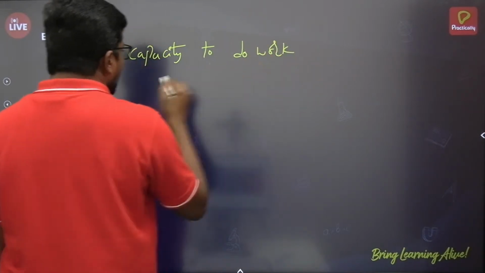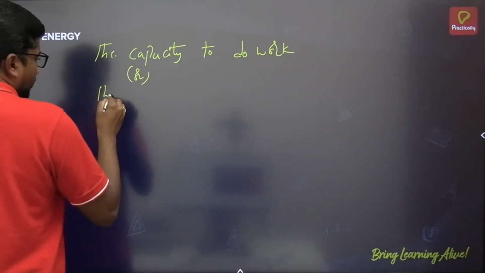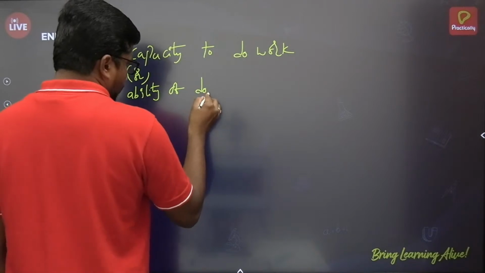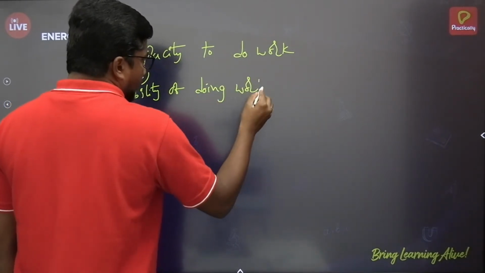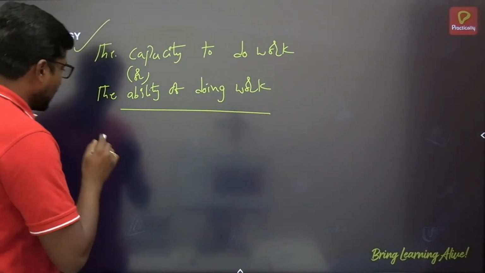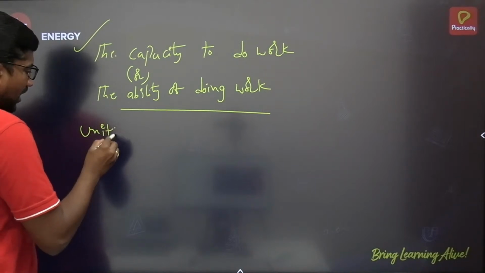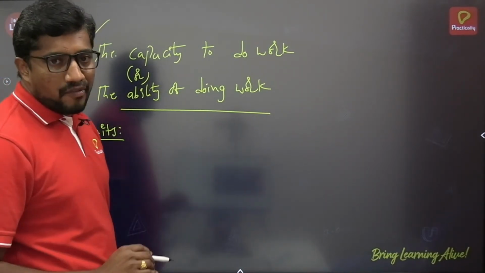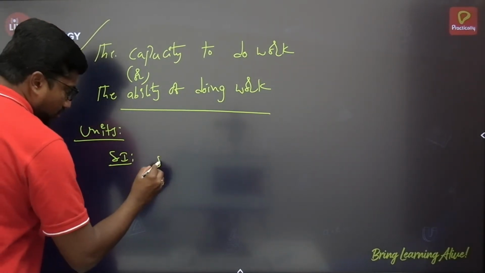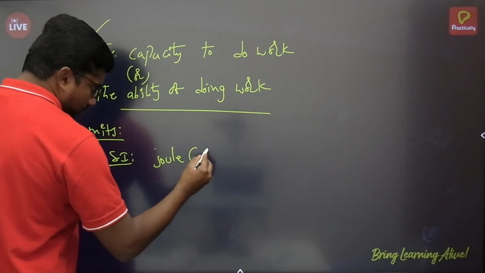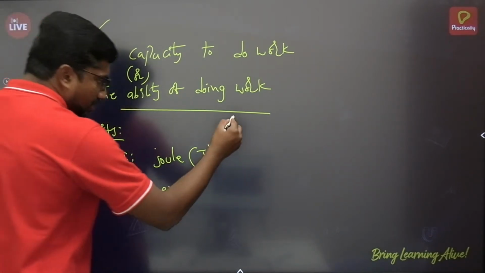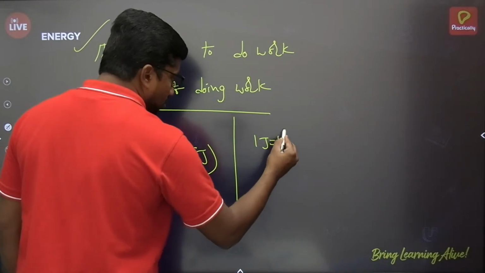The capacity to do work or the ability of doing work is called energy. Here the units of energy are just similar to units of work done. SI unit of energy is joule and CGS unit of energy is erg. As I said already, 1 joule is equal to 10 raised to 7 erg.